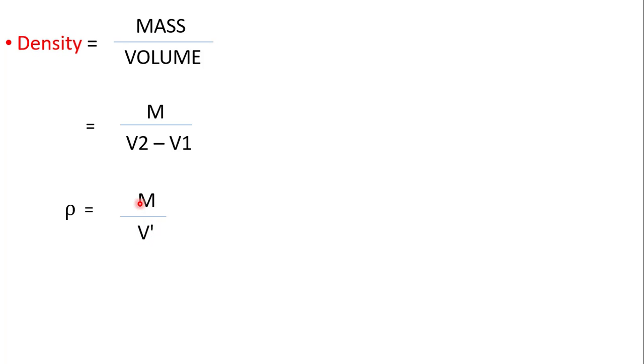Okay, look at this symbol, it is the symbol of density. So this density will be equal to mass upon volume. What is the mass in our case? M. And the volume we have calculated is V dash. This symbol is of density and it is pronounced as rho, R-H-O. So this is how you can calculate the density of a solid. If you do not have the mass of a molecule and you do not have the number of molecules, you can use this method to find out the density of a solid.